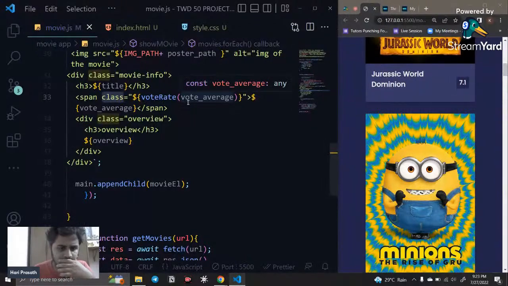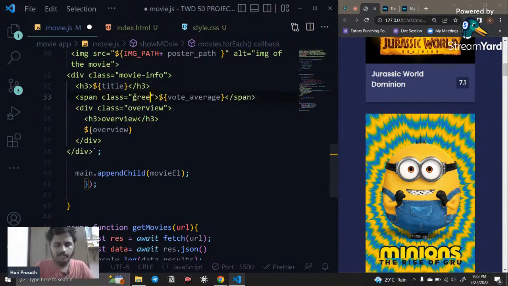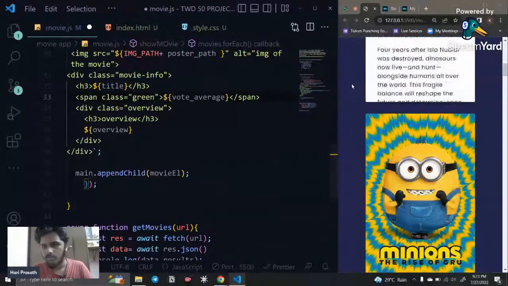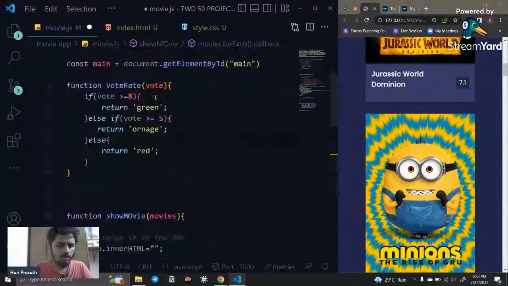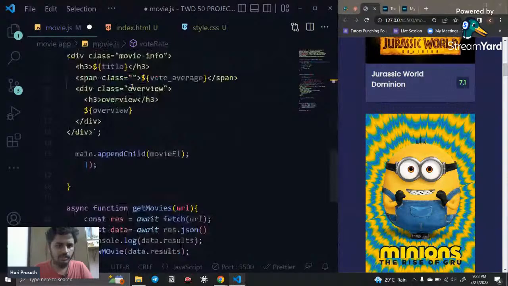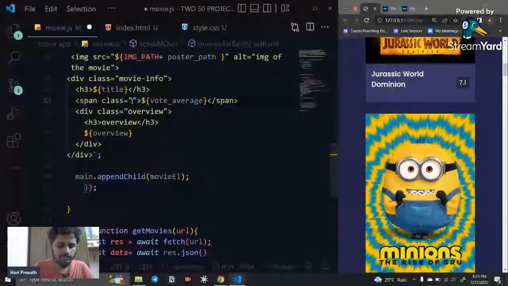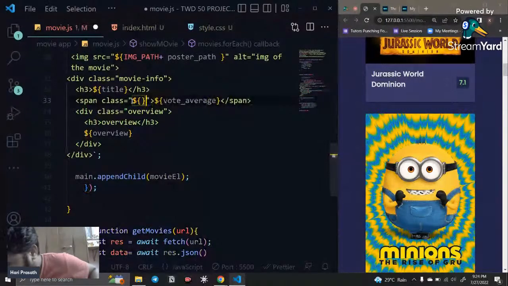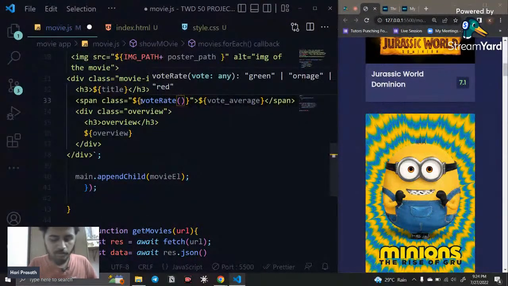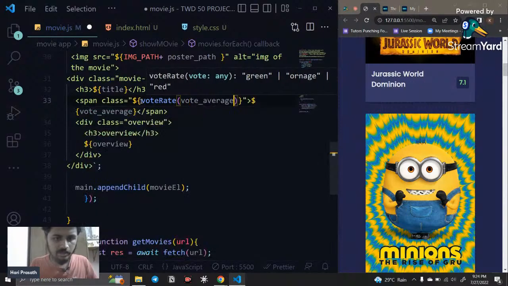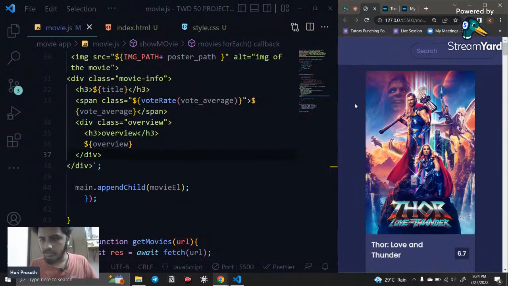So vote average is sent, and for example if I remove this and give it hardcoded as green, let's check whether it is working or not. Okay, everything is in green, it is working perfectly. So there is only an error in the function. So I just copy this function and paste it in a template literal, something like this, and call this function, and inside it I want to pass the vote average. Okay, so now I save this.